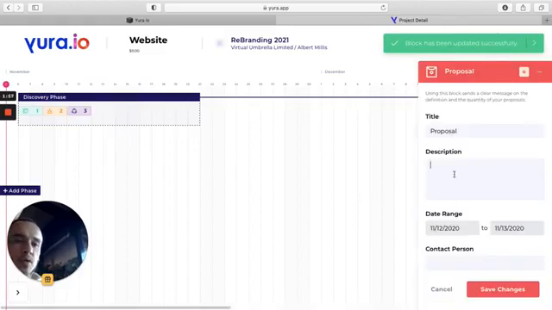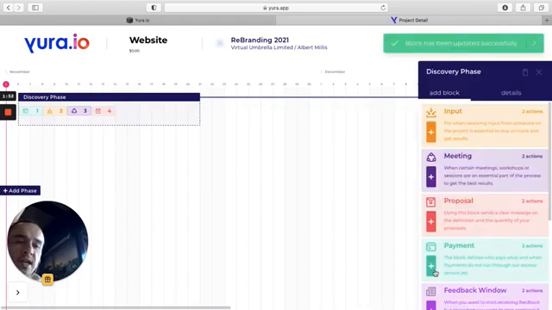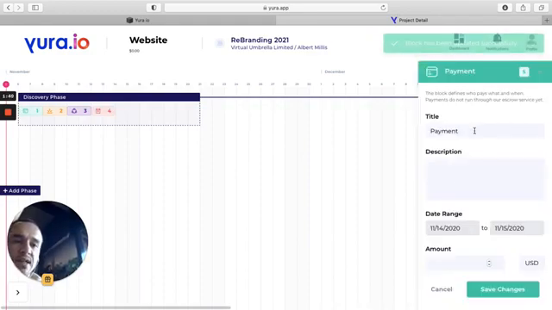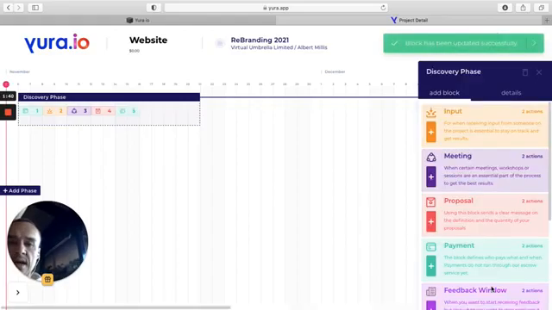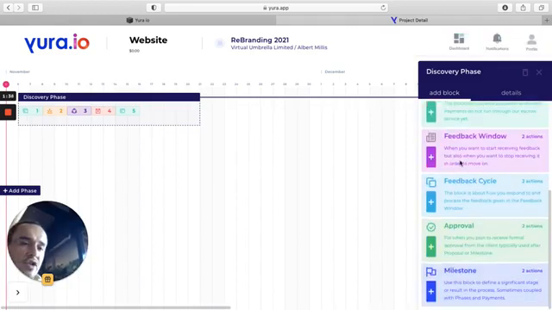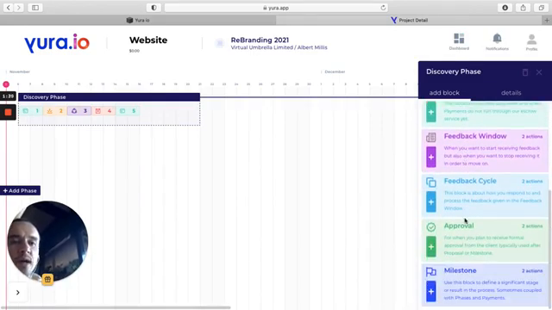I'm going to create a proposal. That proposal consists of probably a wireframe or a design. By that time, it's time for the second payment. The second payment is a little less. And this is how you will see the project evolve. There's multiple payment blocks you could use. You have input, meeting, proposal, payment, feedback window. That's when a feedback window opens and closes for the client to give feedback.